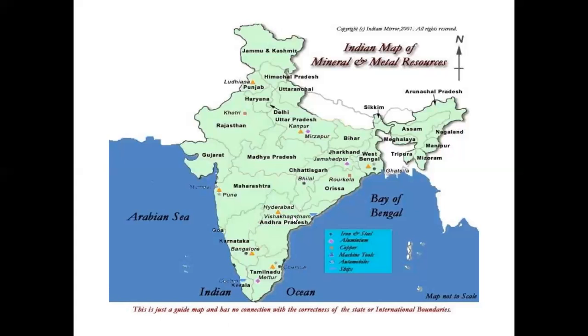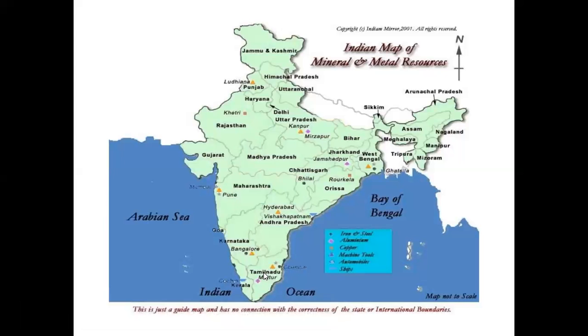Limestone. Major limestone producing states in India are Bihar, Chhattisgarh, Rajasthan, Gujarat and Tamil Nadu.